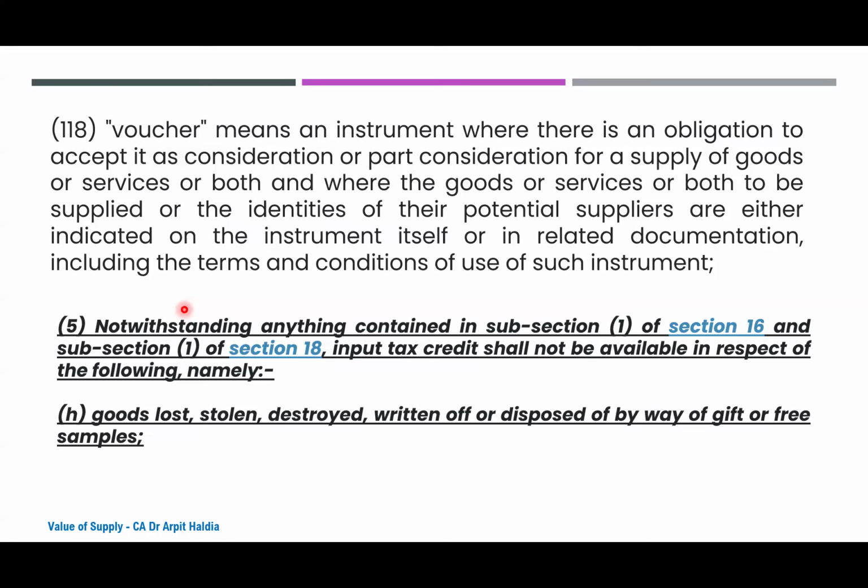So whenever I am giving a trip to Singapore to the dealer who has achieved the target, there are two questions which have to be seen. First, whether at all this is section 17(5)(h), because it says goods, and in case we treat that on achievement of the target, goods would be given. Second, whether it is a gift or it is a condition to the contract.